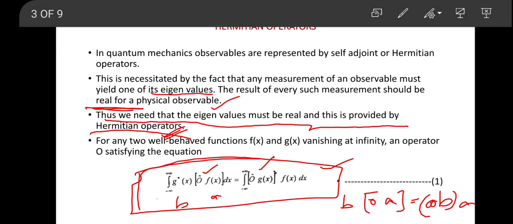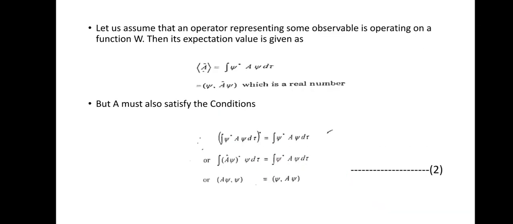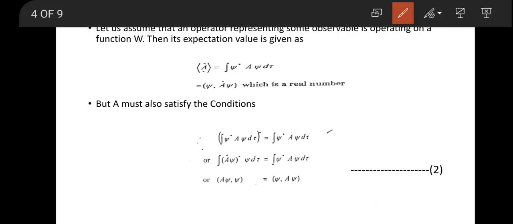Let us explain in more detail by considering one example. Let us assume that an operator representing some observable is operating on a function psi. Then its expectation value is given as the expectation value of A equals the integral of psi star A psi d tau, where we consider an operator A for a certain observable with two different functions, psi star and psi.